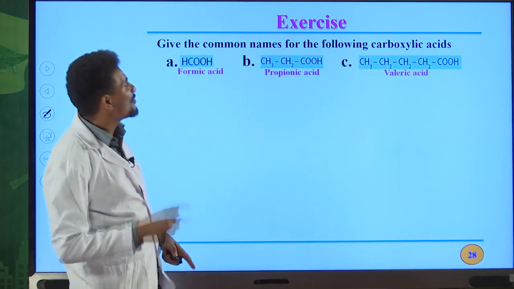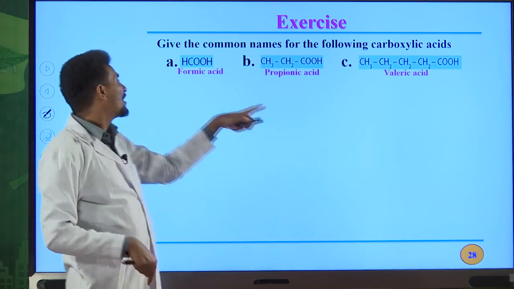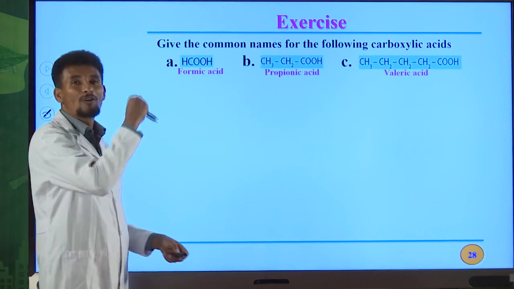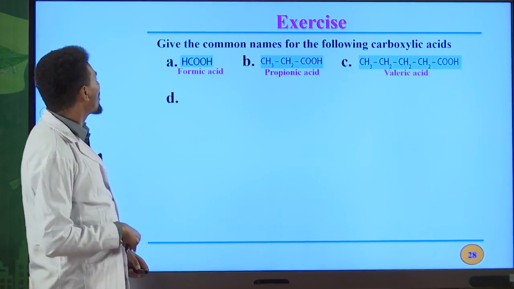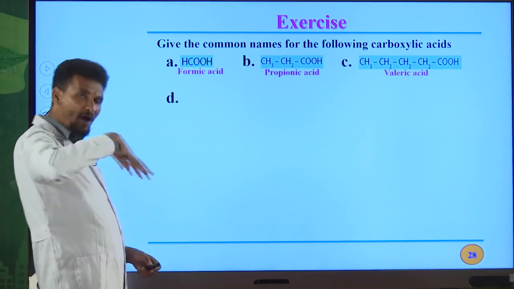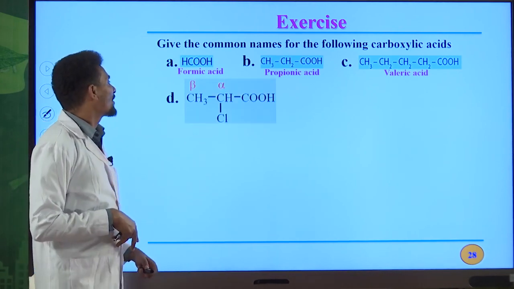Okay, its IUPAC name is pentanoic acid. The IUPAC name for this compound is propanoic acid. The IUPAC name for this organic compound that contains 1 carbon atom is methanoic acid. So you can easily name their IUPAC name as well as their common name. The fourth example is this one.